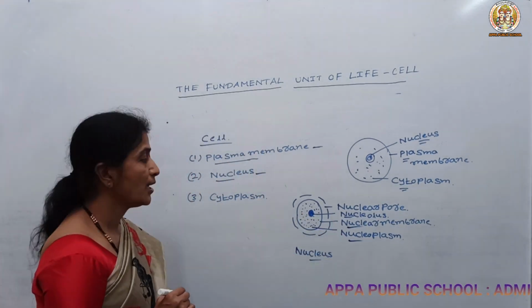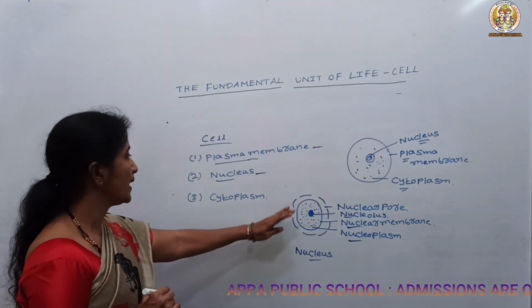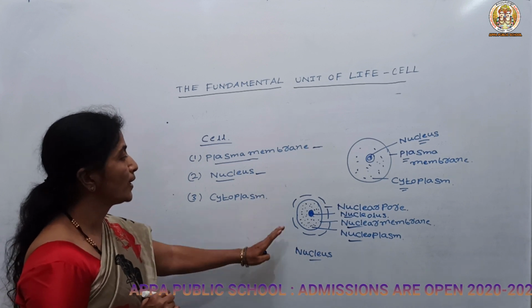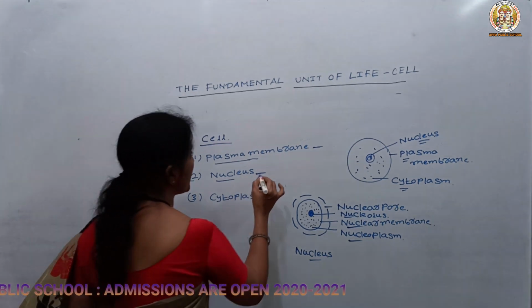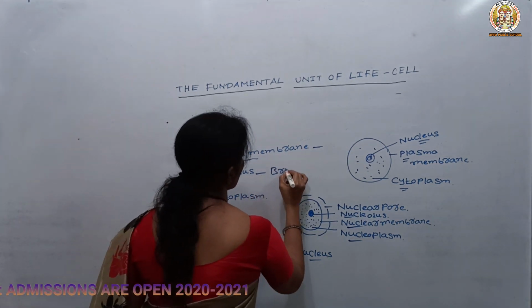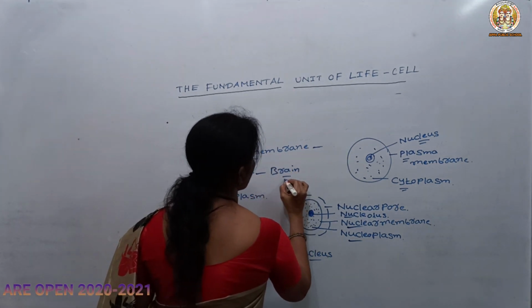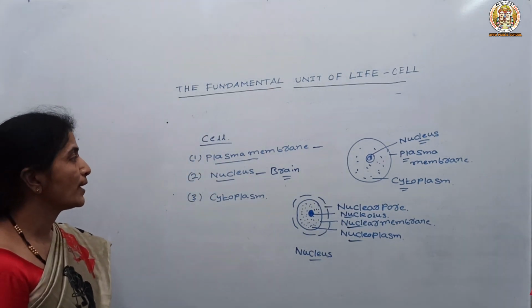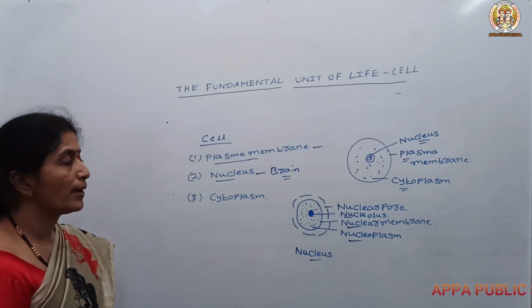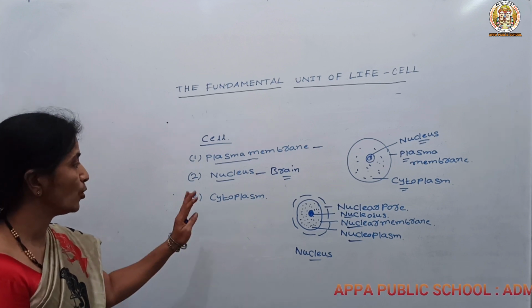This is the structure of the nucleus. Its main function is to act as the brain of the cell. It controls all the cellular activities, whether respiration or metabolism. All these are controlled by the brain, known as the nucleus.